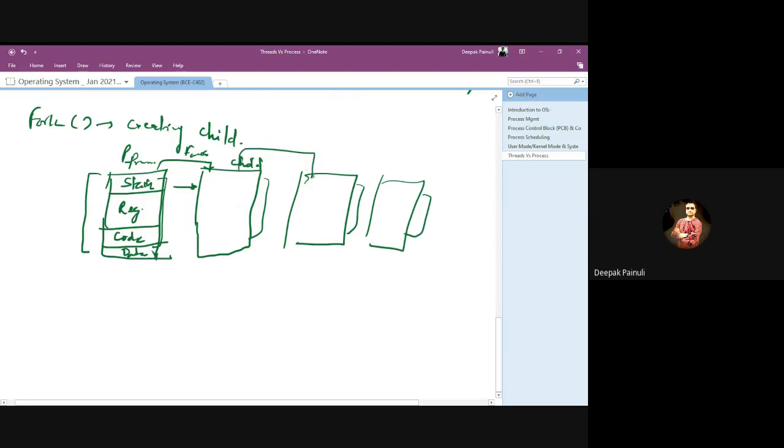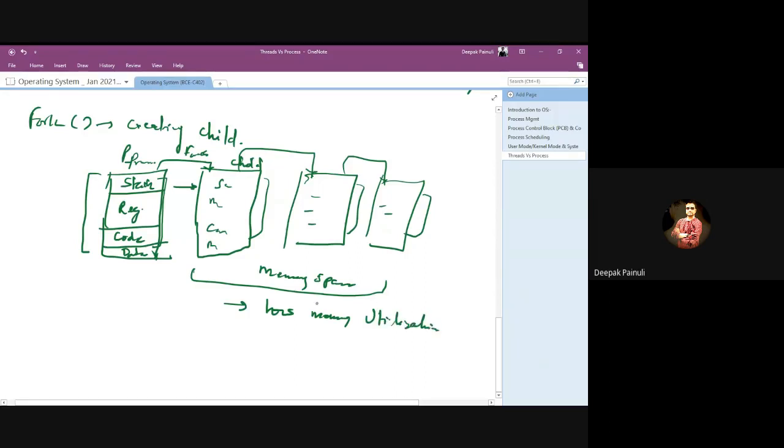That means we have low memory utilization.